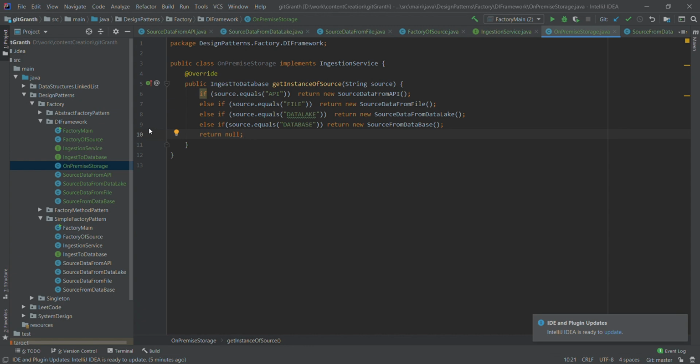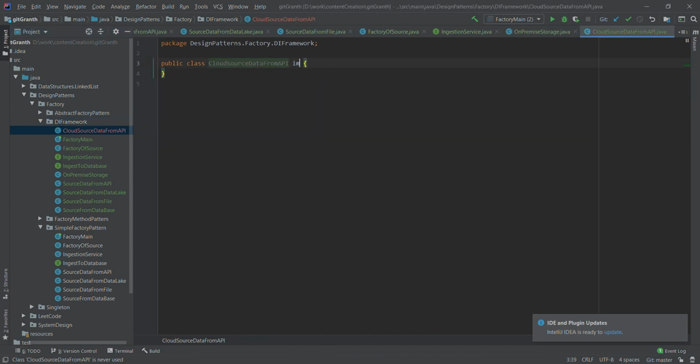Now the second condition was that we need to create a storage for our cloud also. Before creating storage for cloud, we need to create the classes which will ingest the data into our cloud application. So let us create that. We'll say cloud source data from API.